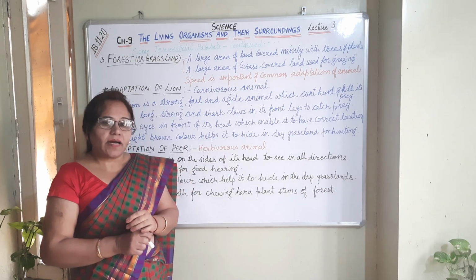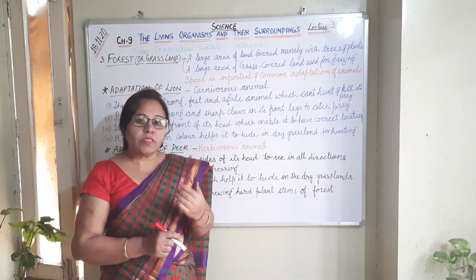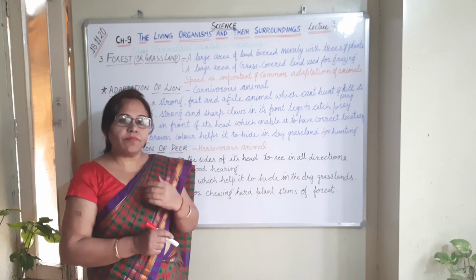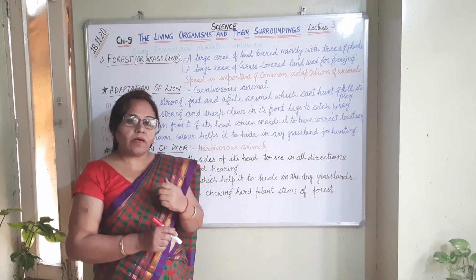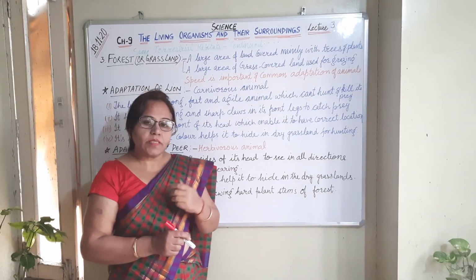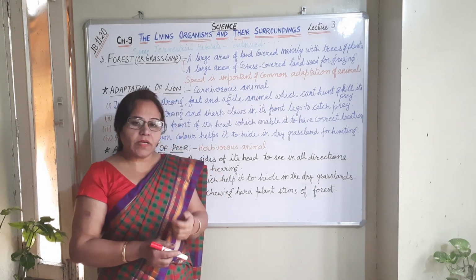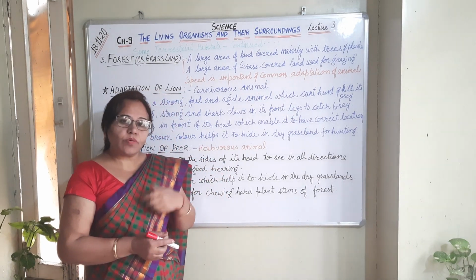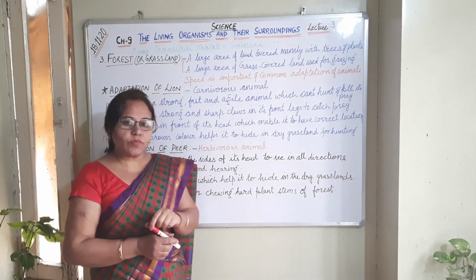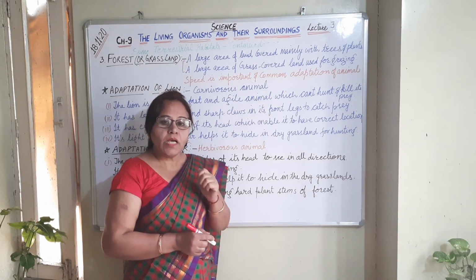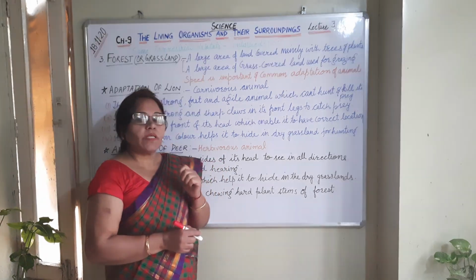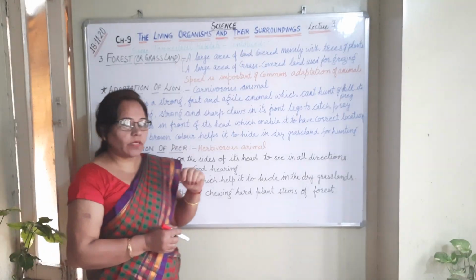The reason is that the herbivores have to run away from the predators that hunt them. They have to run fast, and the predators also have to run fast to catch their prey. So that's why speed is one of the most important common features found in the animals of the forest or grasslands.